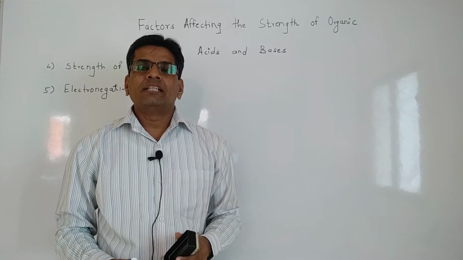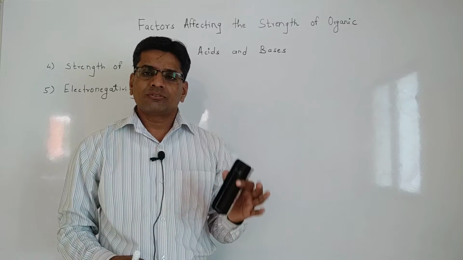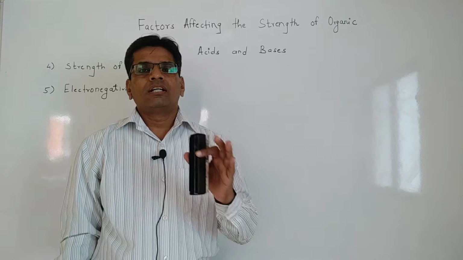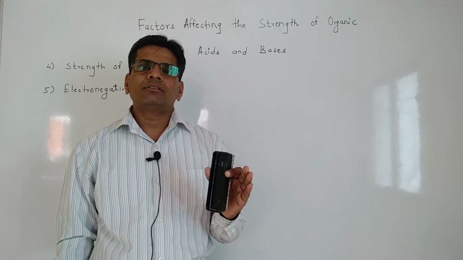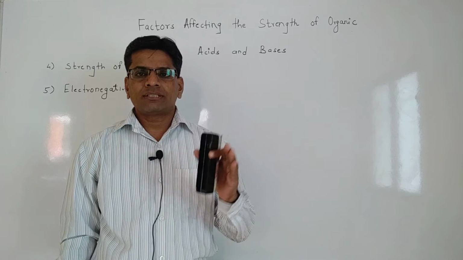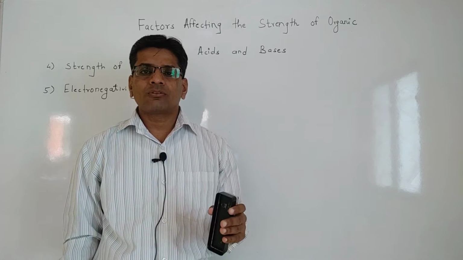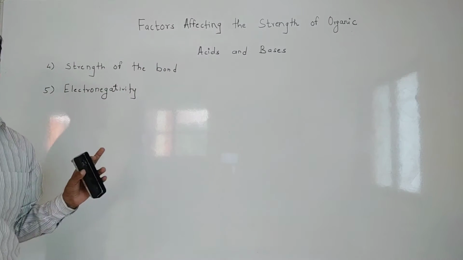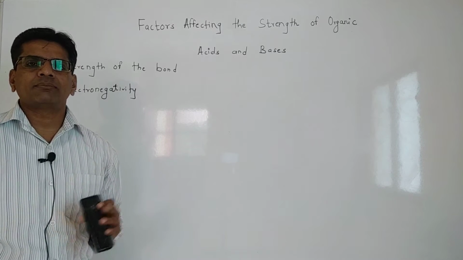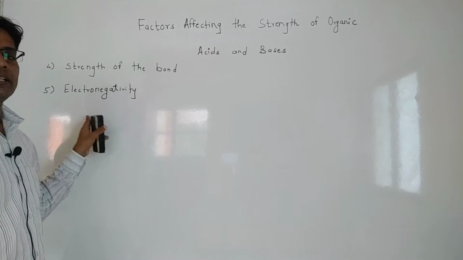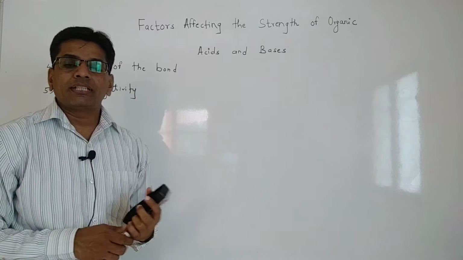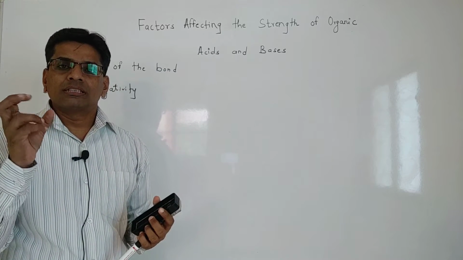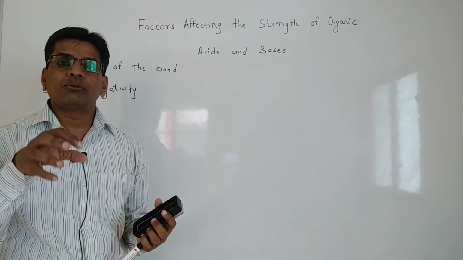Hello everyone. In the last lecture we studied the factors affecting the strength of organic acids and bases in the form of the steric effect, and before that we studied the resonance effect as well as the inductive effect, and how they affect the strength of organic acids and bases. Now the fourth and fifth factors which affect the strength of organic acids and bases are the strength of the bond and electronegativity. They affect it with respect to the strength or the electronegativity present in that particular molecule.